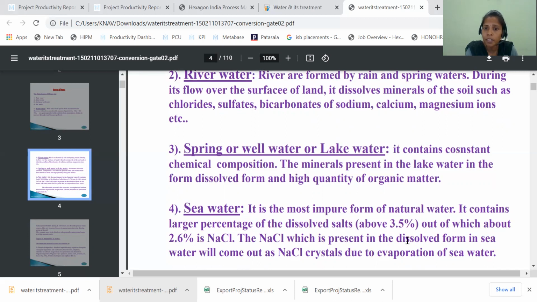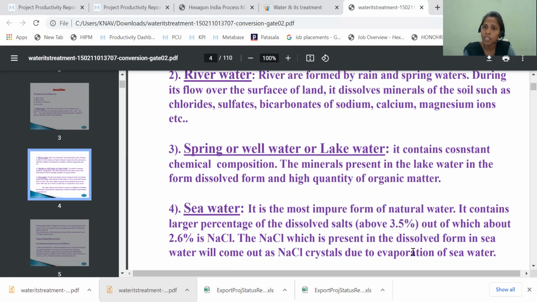The sodium chloride which is present in dissolved form in seawater will come out as sodium chloride crystals due to evaporation of seawater. You can observe this in the sea. When you go to the beaches and play in the water for a long time, you can see the salt on your skin. Why is it happening? Because of the continuous evaporation, those dissolved salts convert to solids. So it is one of the highly impure waters among the natural sources.